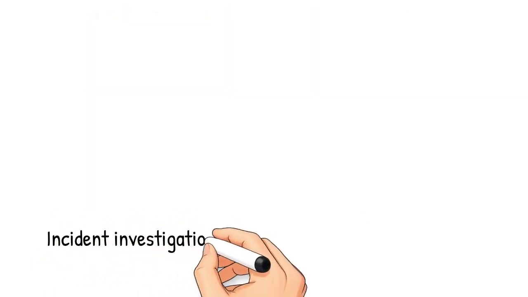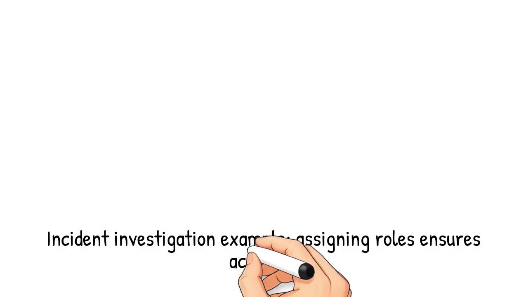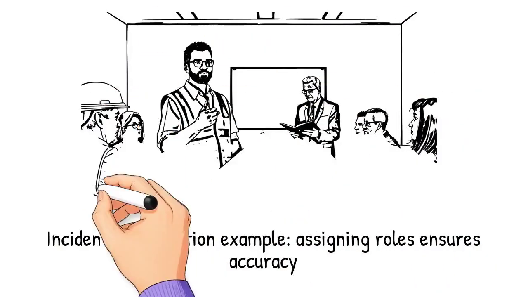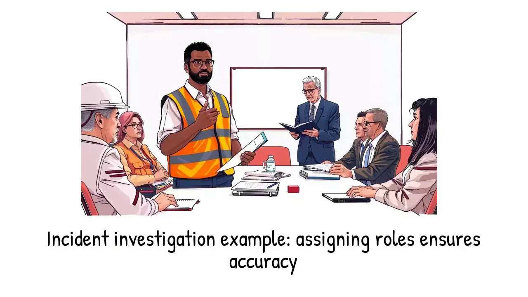Another example is incident investigation. The responsible person may be the safety officer. The accountable person may be the HSE manager. Consulted may include witnesses, technical experts, and supervisors. Informed may include HR, legal teams, and senior management. With this structure, investigations become faster and more accurate.